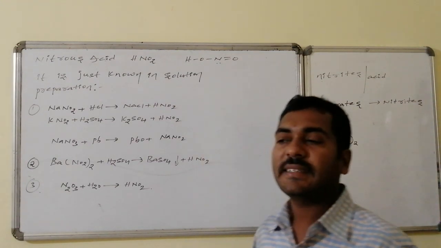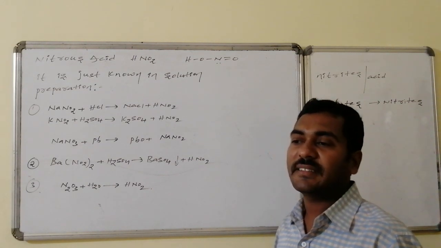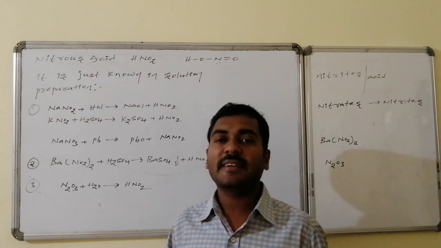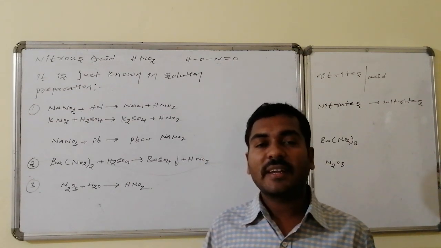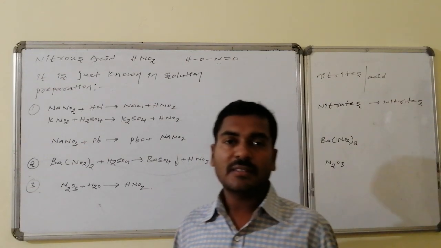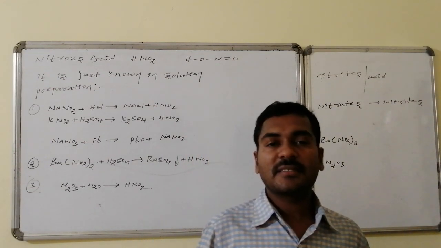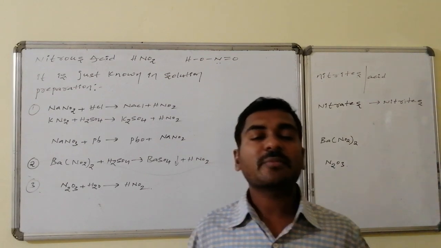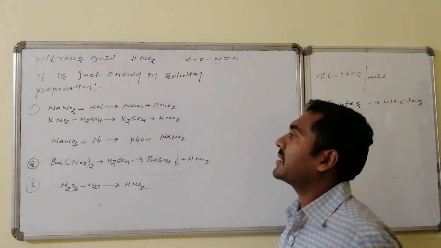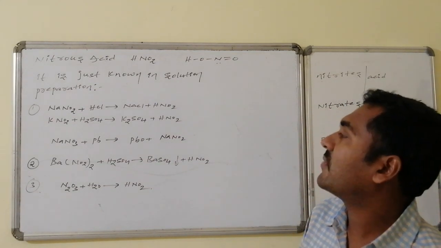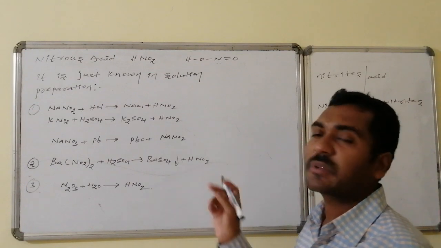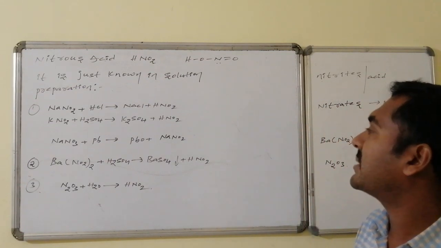Preparation: it is prepared from the corresponding nitrites. As I said in the beginning, the salts of nitrous acid are said to be nitrites, having NO2, and these nitrites on reaction with mineral acids like HCl, sulfuric acid and phosphoric acid are converted to the corresponding nitrous acid. See here, sodium nitrite on reaction with HCl is converted to sodium chloride followed by HNO2. This reaction is a simple double displacement reaction.